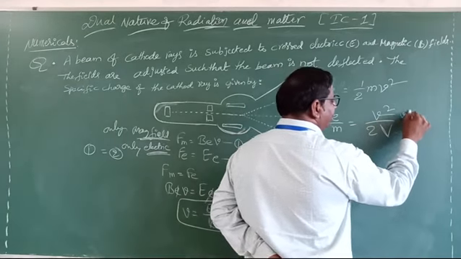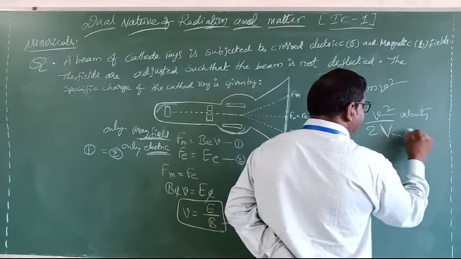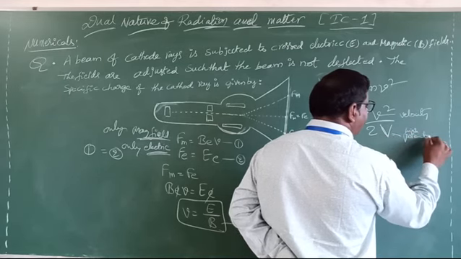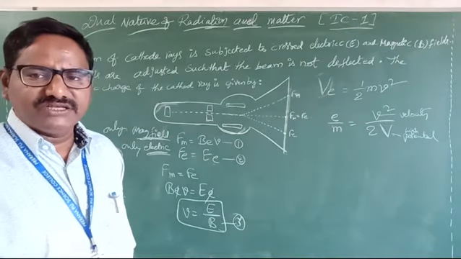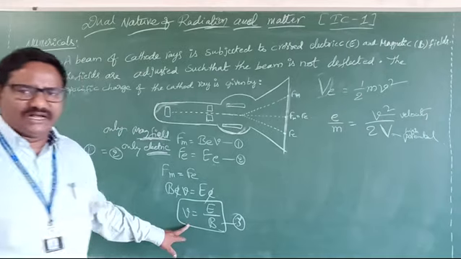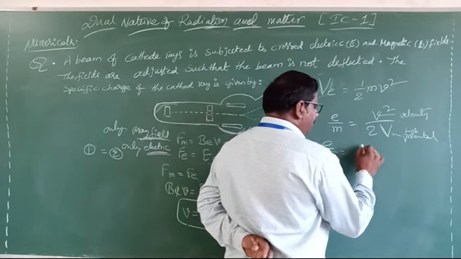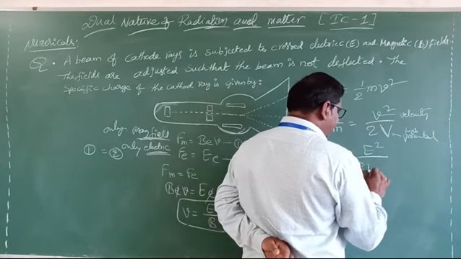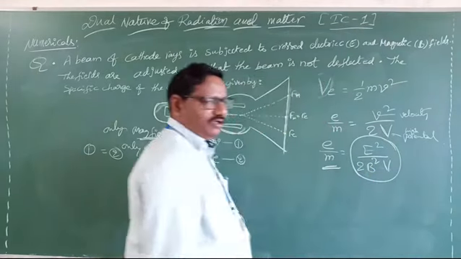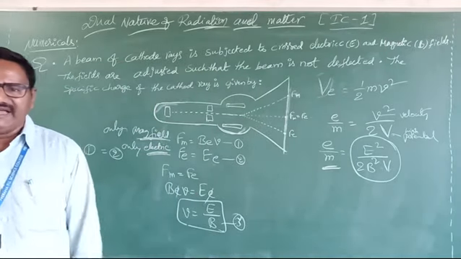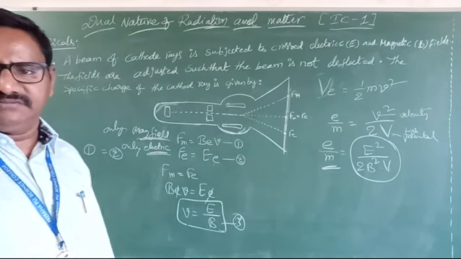This small v is the velocity of the electron, don't get confused; this capital V is a high potential. That's why I show that formula here. e by m equals v square by 2V. Now we already measured the velocity, e by B. So substitute there: e by m equals E square by 2 into B square into capital V. This is the specific charge of the electron. Yesterday we already explained this same concept, asked in a numerical. It is one of the neat questions.